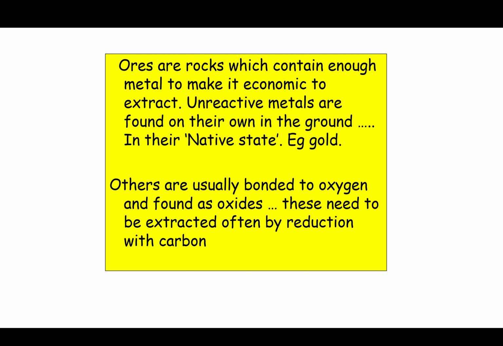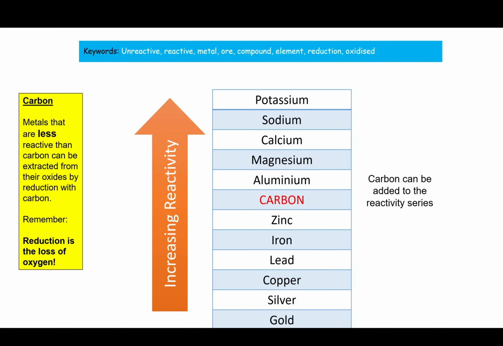Now I talked about ores. Ores are just rocks which contain enough metal to make them economic to extract. So unreactive metals might be found in the native state, which is just them as elements pure in the ground, like gold. And then others are typically found as oxides, and then they need to be extracted with carbon if they're less reactive than carbon, or using electrolysis if they're more reactive than carbon. So anything that is less reactive than carbon can be displaced using carbon. These down here are typically found in native form, and then anything that's more reactive would need to be displaced using electrolysis.